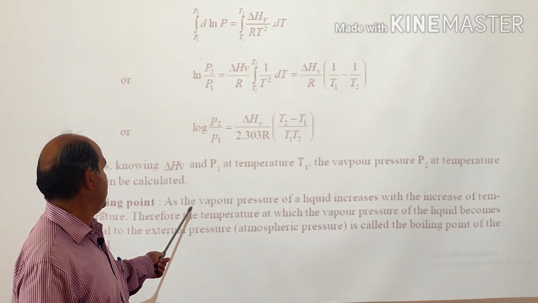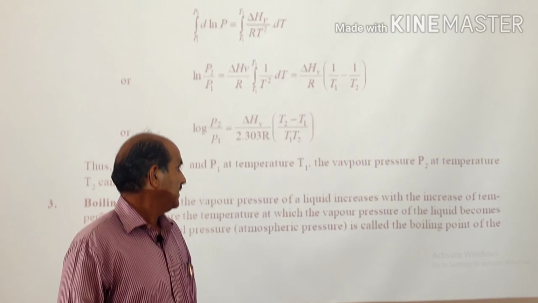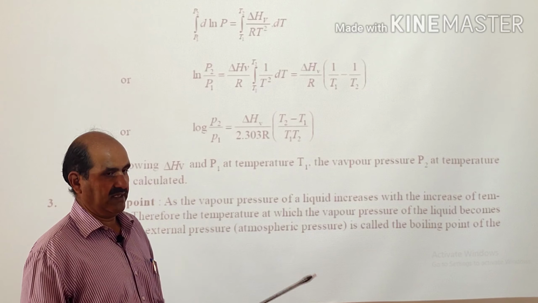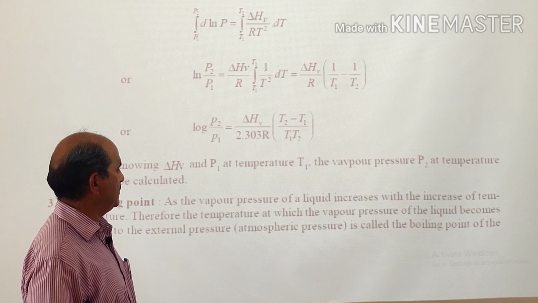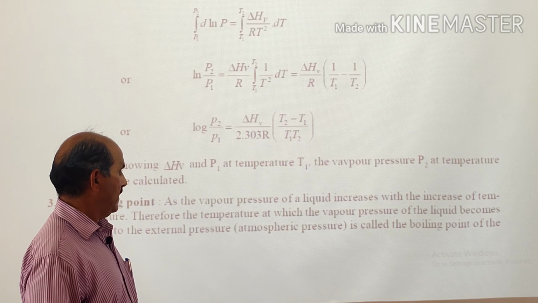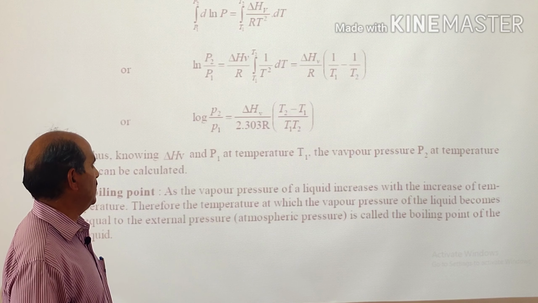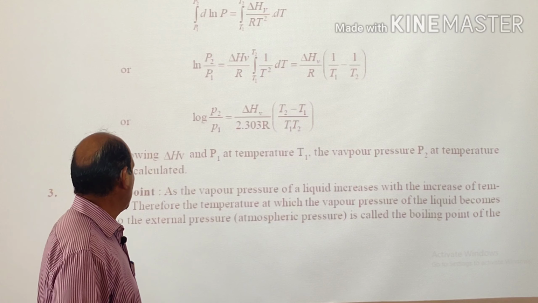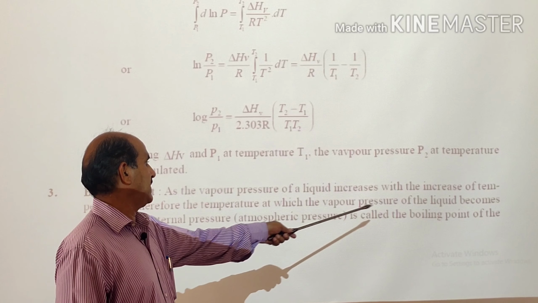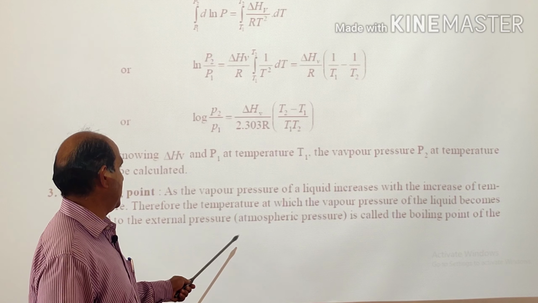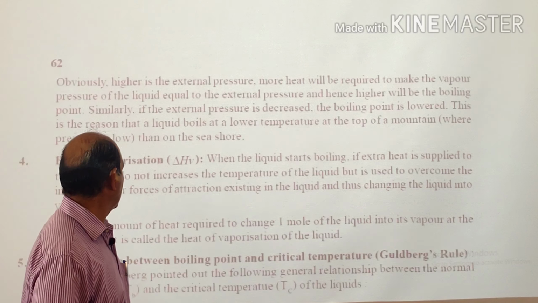We have discussed here, as the vapor pressure of a liquid increases with the increase of temperature. हमने अभी डिस्कस किया कि as we go on increasing the temperature, the vapor pressure of the liquid goes on increasing, and with the increase of vapor pressure, as and when that vapor pressure of the liquid becomes equal to the atmospheric pressure, or you call it as external pressure, that temperature is known as boiling point. So therefore the temperature at which the vapor pressure of liquid becomes equal to the external pressure, that is the atmospheric pressure, is called the boiling point of the liquid.